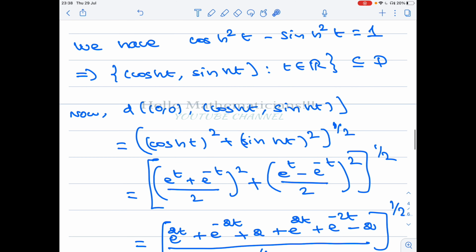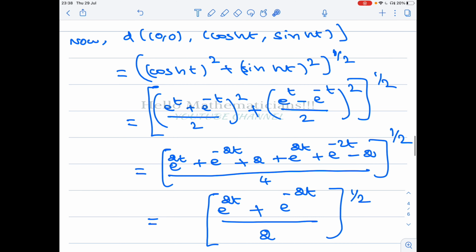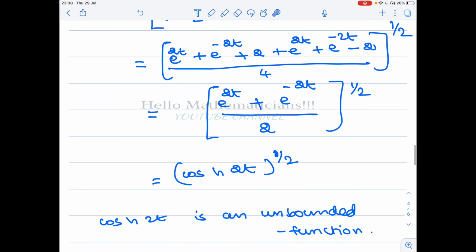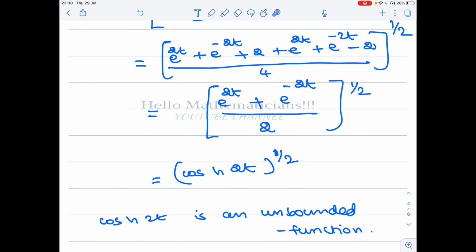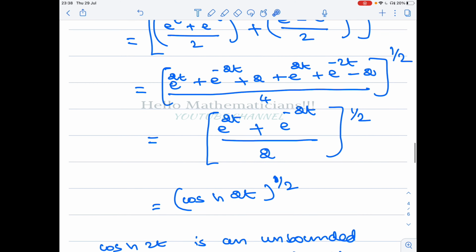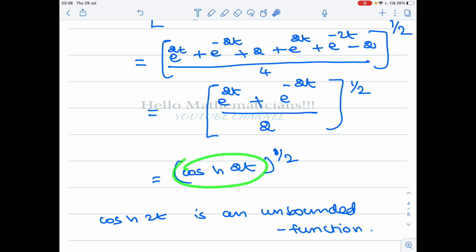Now we calculate the distance between (0, 0) and (cosh t, sinh t). If you simplify, you will get that the distance is (cosh 2t) power 1 by 2, and cosh 2t is an unbounded function. It is nothing but (e power 2t plus e power minus 2t) by 2. The exponential can be made arbitrarily large.